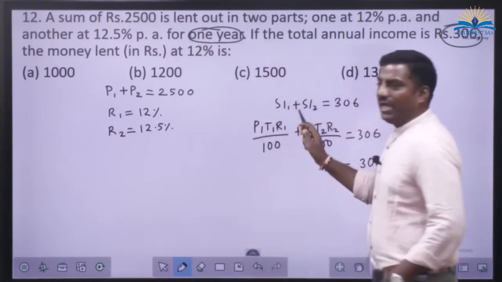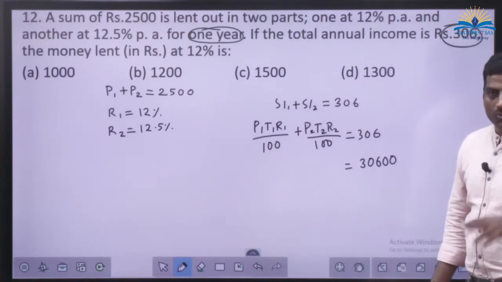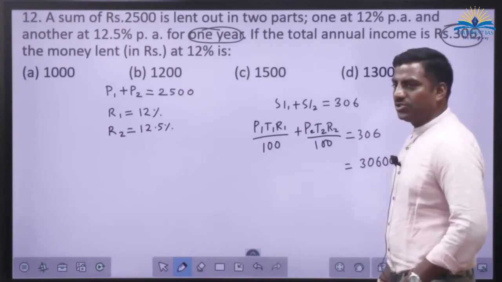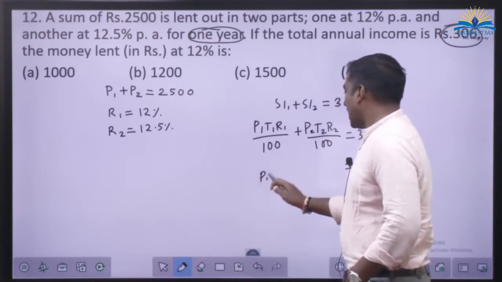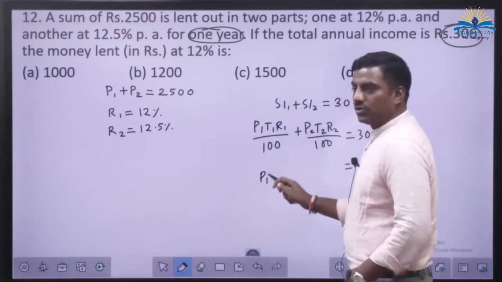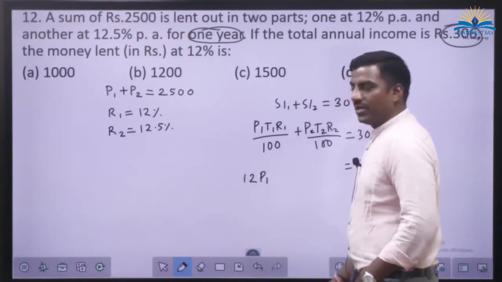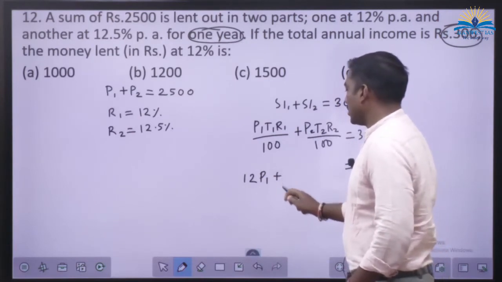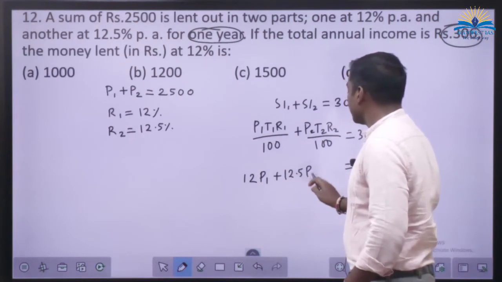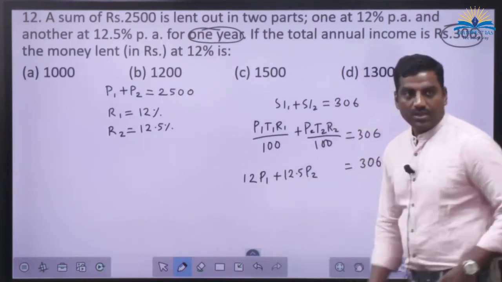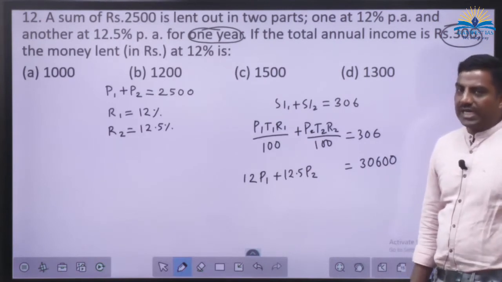Now substitute for R1, and they have given 1 year, no? So you can ignore T. In place of T1 you put 1, in place of T2 you put 1. It is not going to matter much. So P1 into R1, R1 is how much? 12, no? So I can write 12 P1 plus 12 and a half P2, because already I have shifted 100.